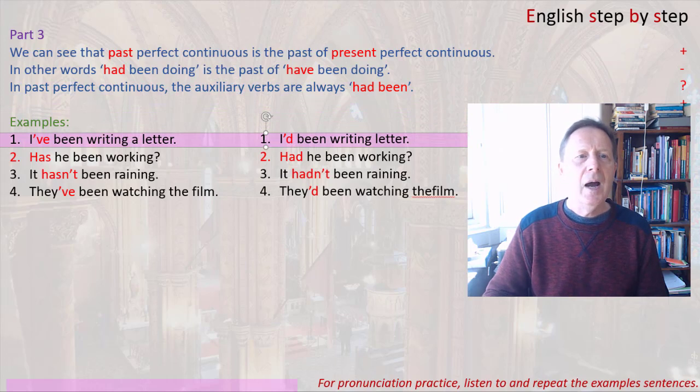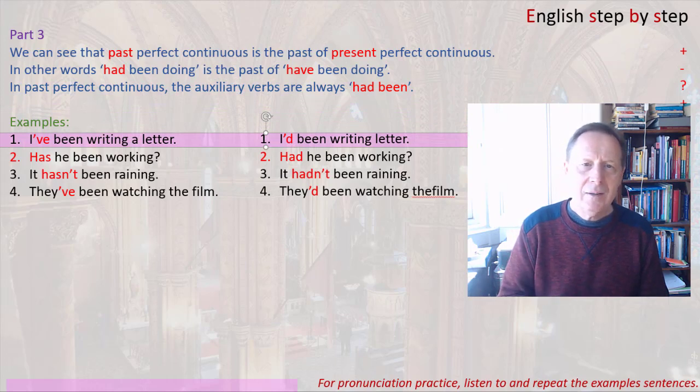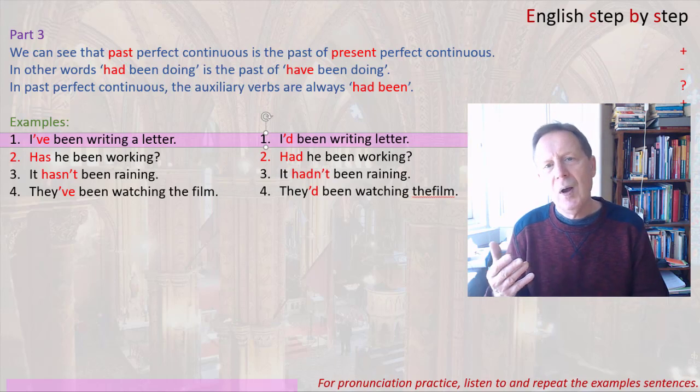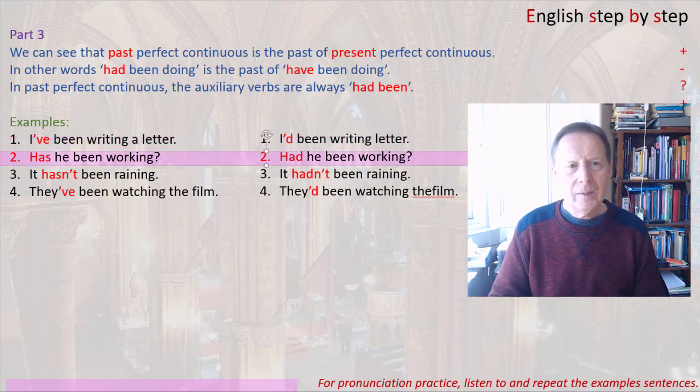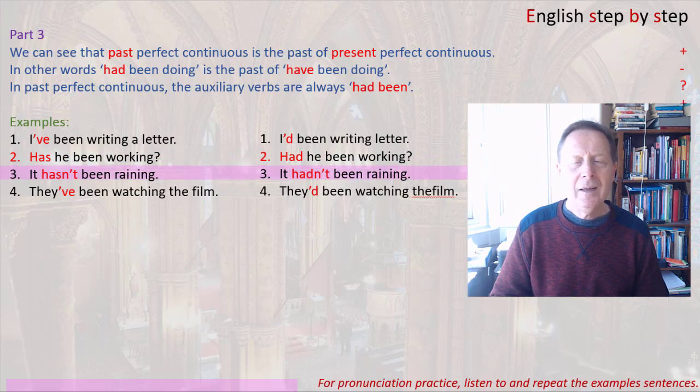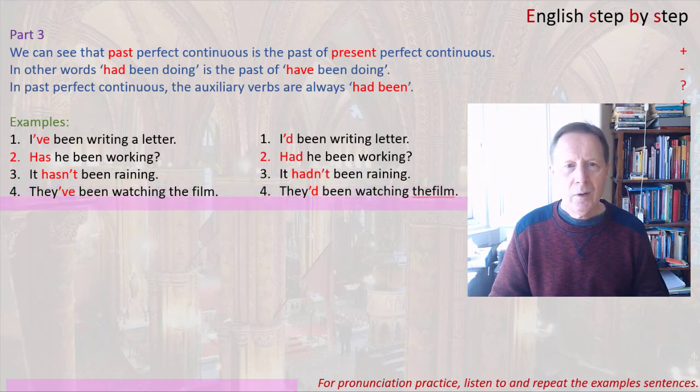Examples. I've been writing a letter is the present perfect continuous, changes to I'd been writing a letter, past perfect continuous. Has he been working? Had he been working? It hasn't been raining, it hadn't been raining. They've been watching the film, they'd been watching the film.